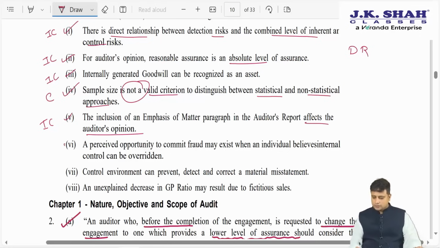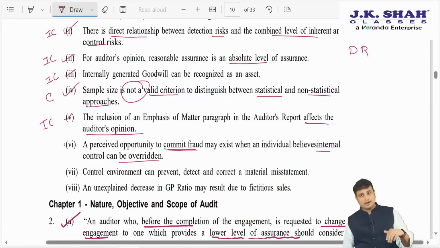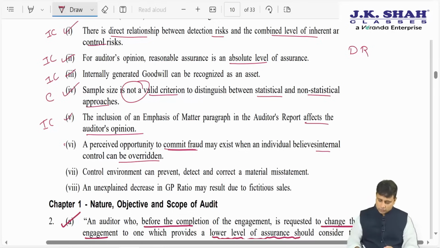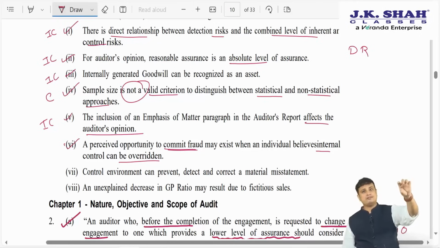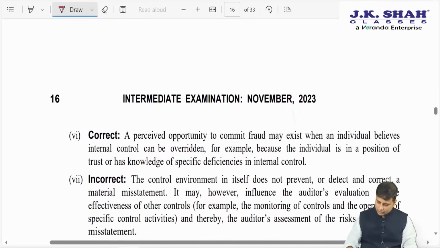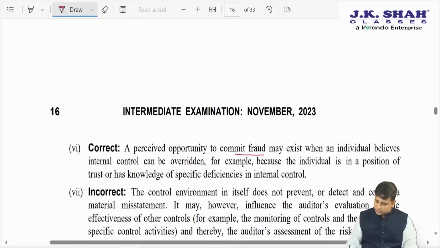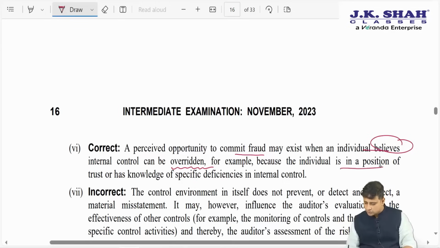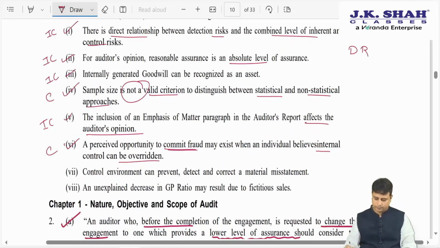Next, a perceived opportunity to commit fraud may exist when the individual believes internal control can be overridden. So, if I think internal controls can be overridden, obviously it will increase the risk of fraud. An employee may commit fraud if he thinks internal control can very easily be overridden. So, yes, the answer here is correct. For example, the individual is in a position of trust or has knowledge of specific deficiencies in the internal control.